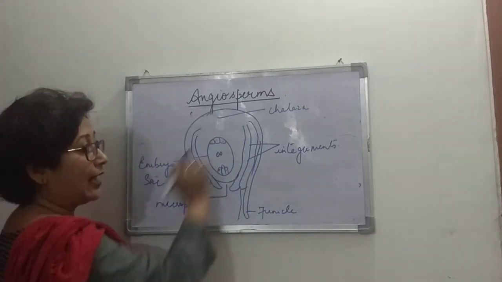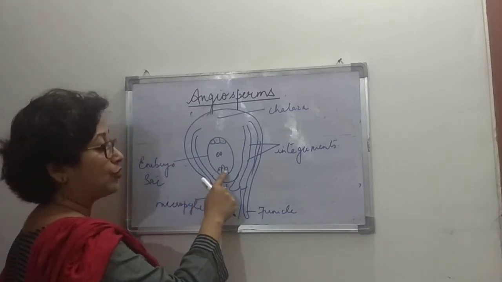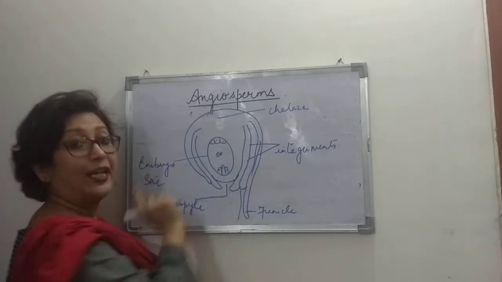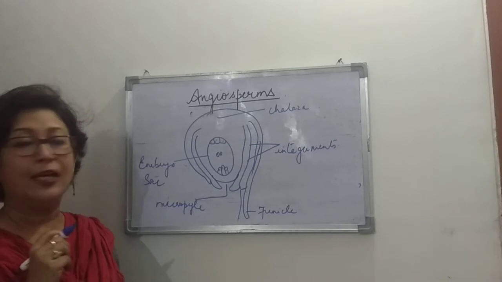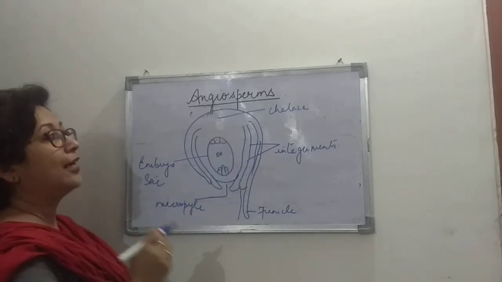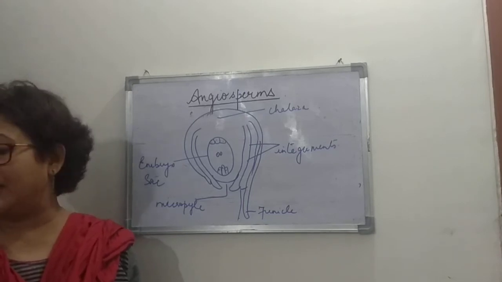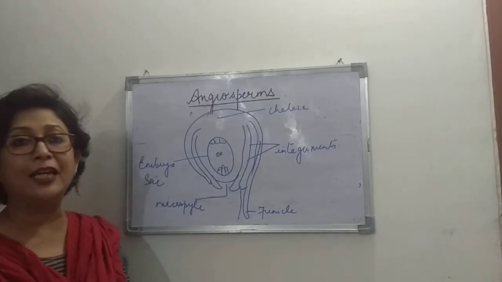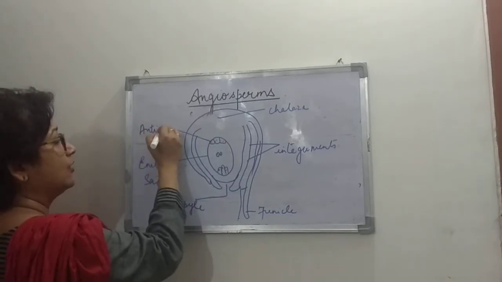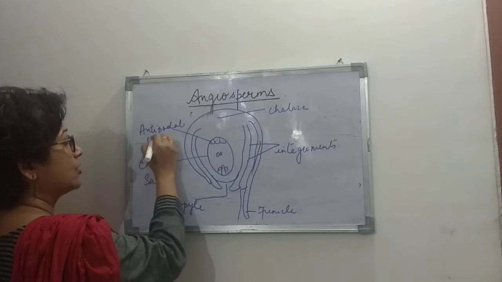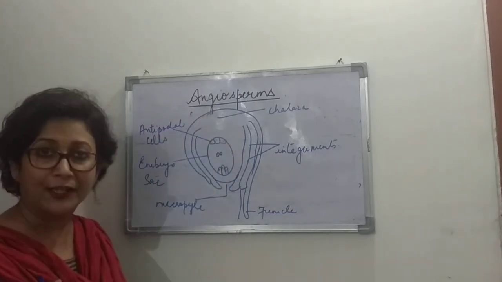Inside the embryo sac you see 1, 2, 3, 4, 5, 6, 7, 8 elements present. The 3 elements towards the chalazal end are known as the antipodal cells. You must remember that the antipodals are present towards the chalazal end.